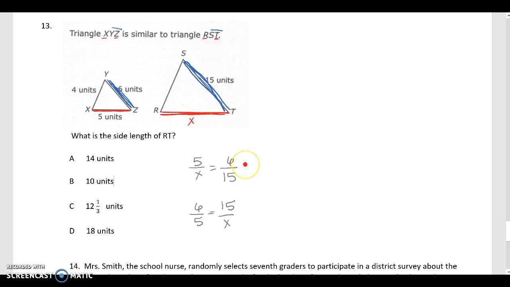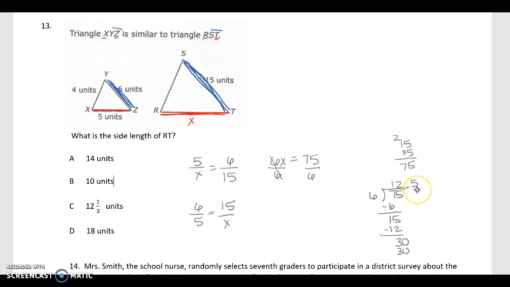Either way, we have 6x equals 5 times 15. So 15 times 5, 5 times 5 is 25, 5, 6, 7, 75, divide by 6, divide by 6. So 75 divided by 6, 1 times 6 is 6, 15, 2 times 6 is 12, 30, 5 times 6 is 30, so 12.5.